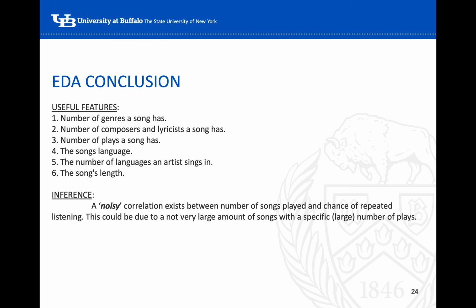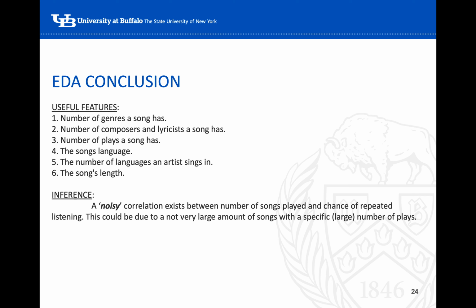And as we also saw, languages combined with artists also carry significant information, and so does song length, which we haven't seen here, but we saw in our EDA part that a particular song's length has an effect on its being listened to. If a song is of average length, 3 to 4 minutes, people tend to listen to it more than to much longer songs. There was also a song that was 3 hours long, and a song that was just 1 second. So that was the variation we had in the length department as well.